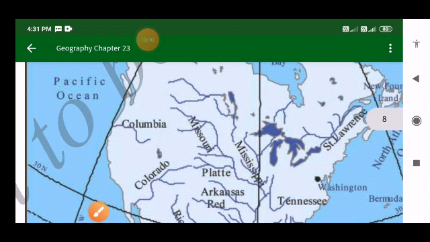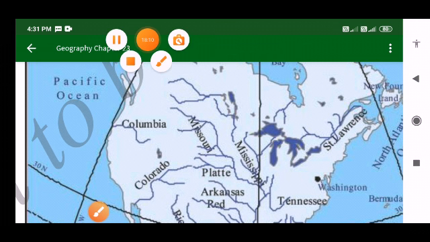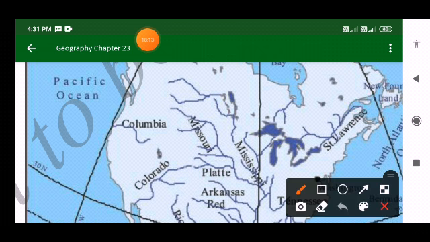Okay, swamps and marshes are abundant here. So here in the coastal plains, what do you mean by coastal plains? The area created by the seas, the shore of the seas. The land you see there is nothing but the coastal plains.